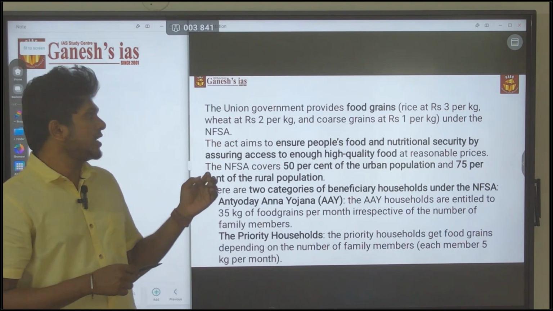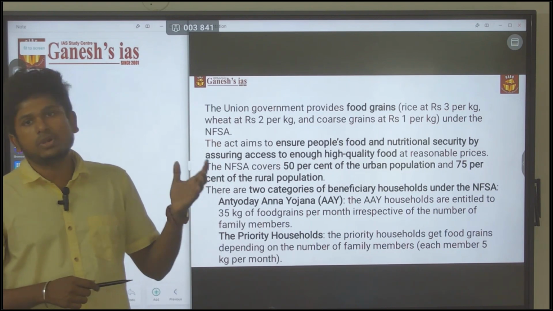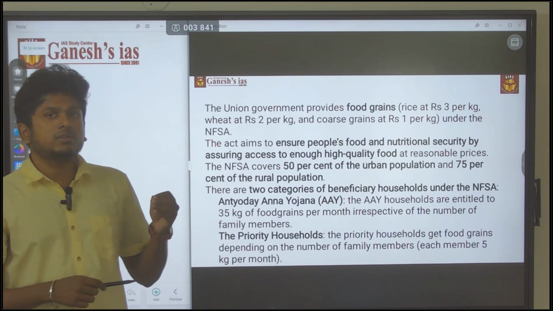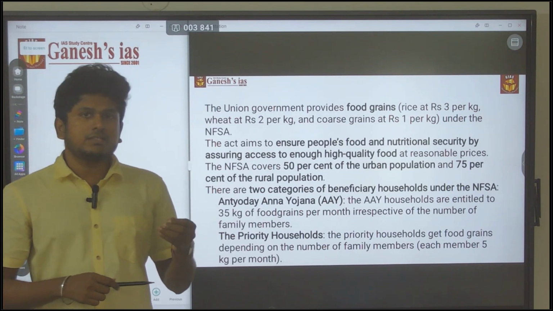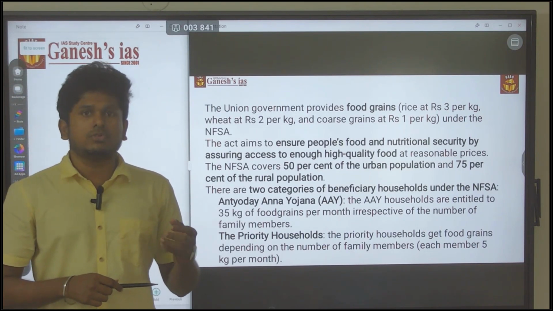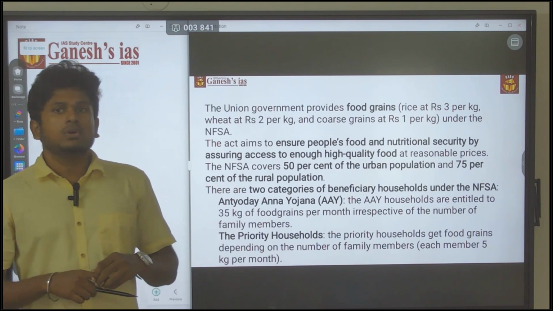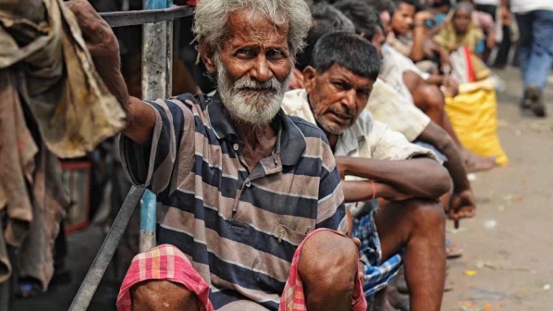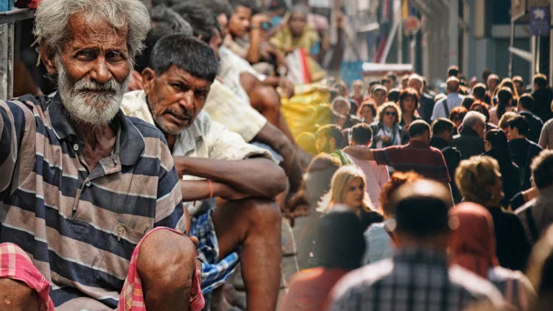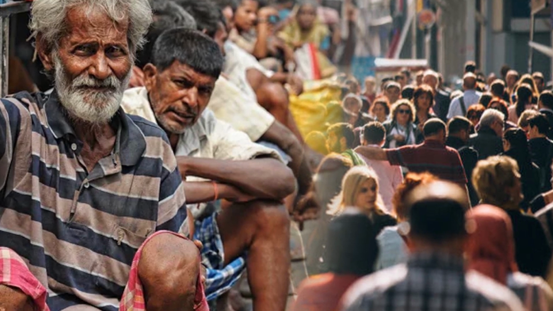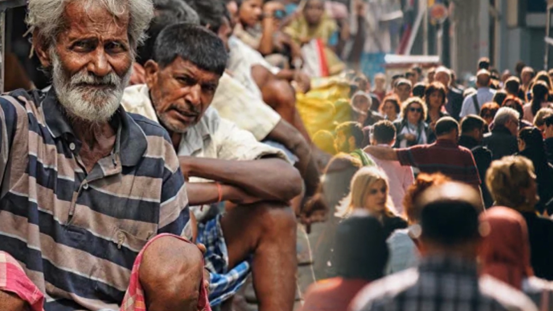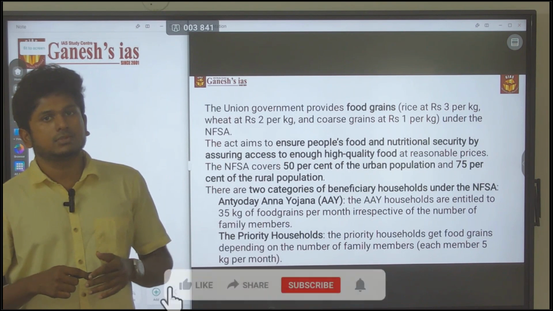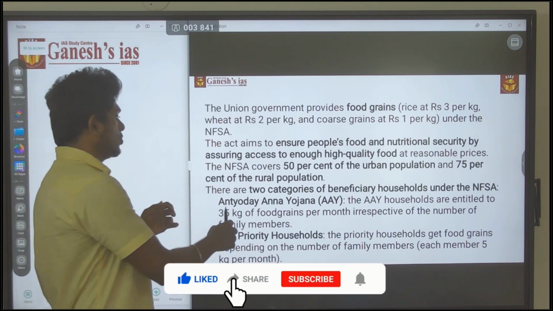For that reason they created the National Food Security Act, by which they distribute certain grains, rice and wheat, to the people. It is for people below the poverty line and also for people above the poverty line, and for that the government spends certain amounts on the PD system. This is the major thing you have to know.